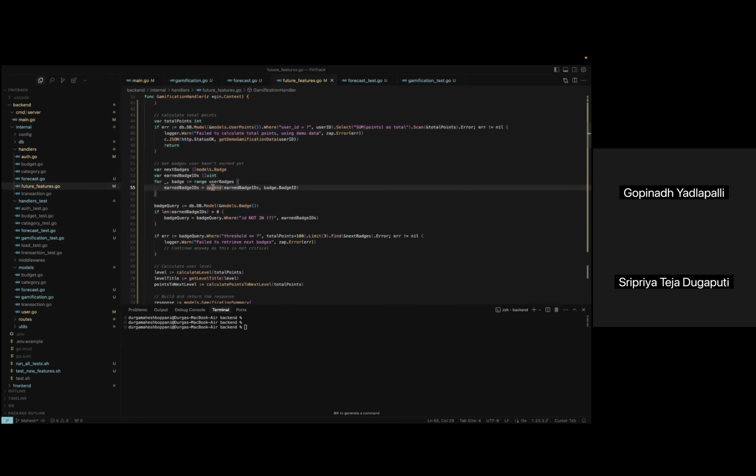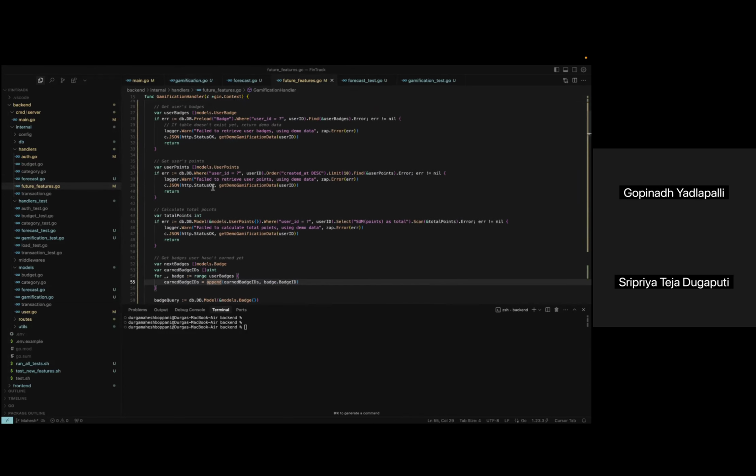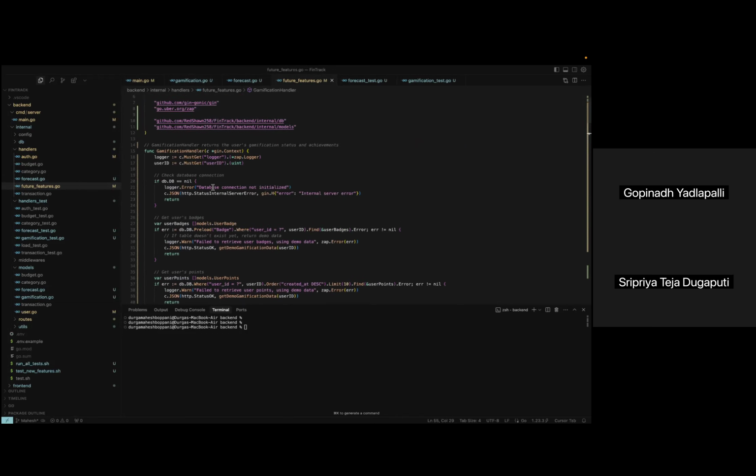The key API endpoints include gamification profile for retrieving a user's current gamification status and automatic point assignment hooks integrated into financial activities, example budget creation. This setup ensures gamification data is updated in real time and accessible to the front end.